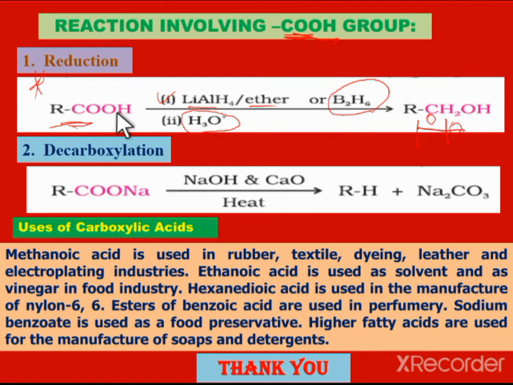First, the carboxylic acid is treated with lithium aluminum hydride in the presence of ether, followed by hydrolysis. In that case we can obtain the alcohols, or instead of lithium aluminum hydride we can also take the diborane. In that case also we can get the primary alcohols. Next, the decarboxylation reaction. In the case of sodium salts of carboxylic acids, they are treated with soda lime, which is sodium hydroxide plus calcium oxide. This is known as soda lime.